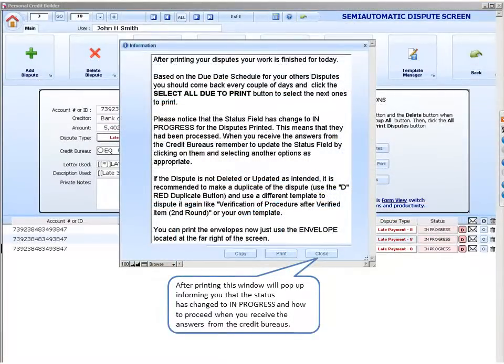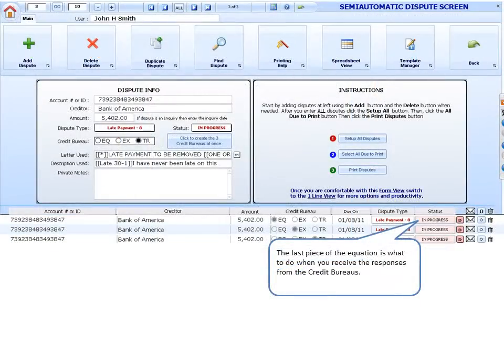After printing, this window will pop up informing you that the status has changed to In Progress, and how to proceed when you receive answers from the credit bureaus. The last piece of the equation is what to do when you receive the responses from the credit bureaus.